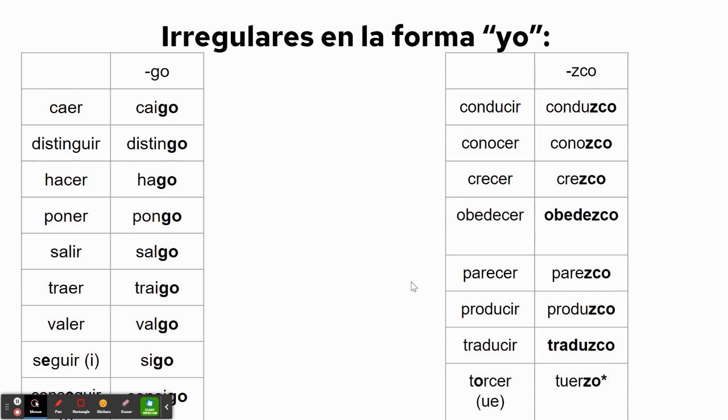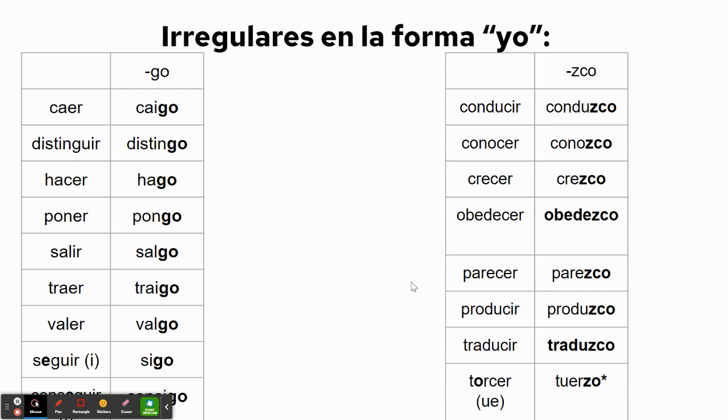So we're going to start off on the left-hand side of your screen with the verbs that I call the yogo verbs. And the reason why they're called yogo verbs is that the yo form ending changes to go, G-O. Every other conjugation of these verbs is completely, totally, and utterly regular, normal, and boring. You'll notice that the bottom two verbs in the yogo chart, seguir and conseguir, do have a stem change as well from E to I.